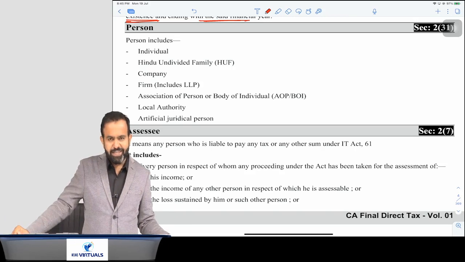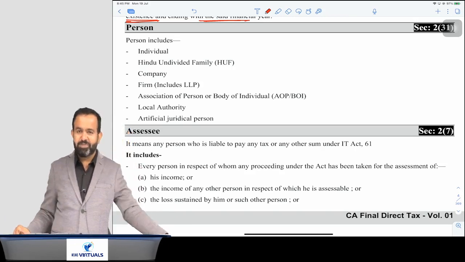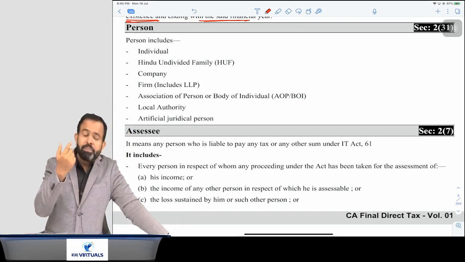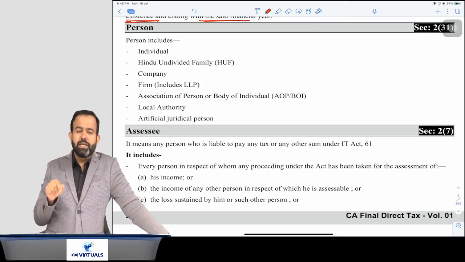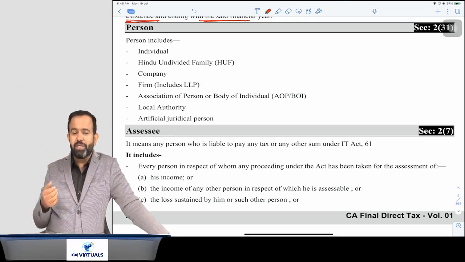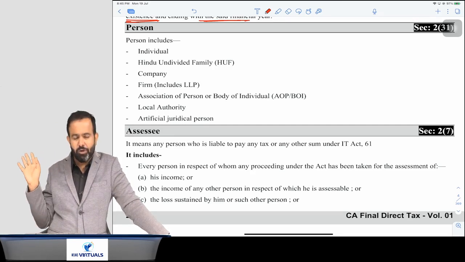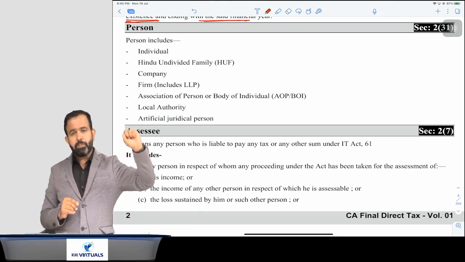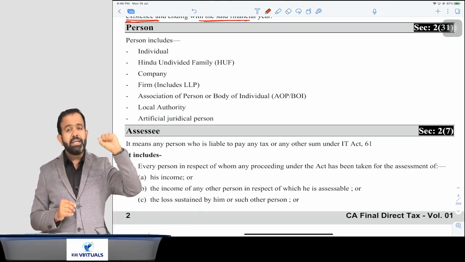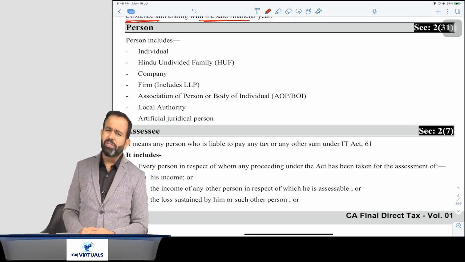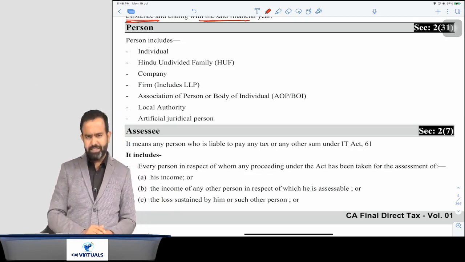So sir, should we create the HUF or not? If you want to take the benefit of 2,50,000 basic exemption, you may create the HUF. Okay. Now guys, you know that instead of the income tax law, there will be one new law called the Direct Tax Code. P. Chidambaram made the DTC in 2008 and all. But till now, DTC is not there. But suppose DTC replaces the income tax law, then in DTC there is no concept of HUF. They removed the HUF from the DTC, so in future there will be no HUF concept.